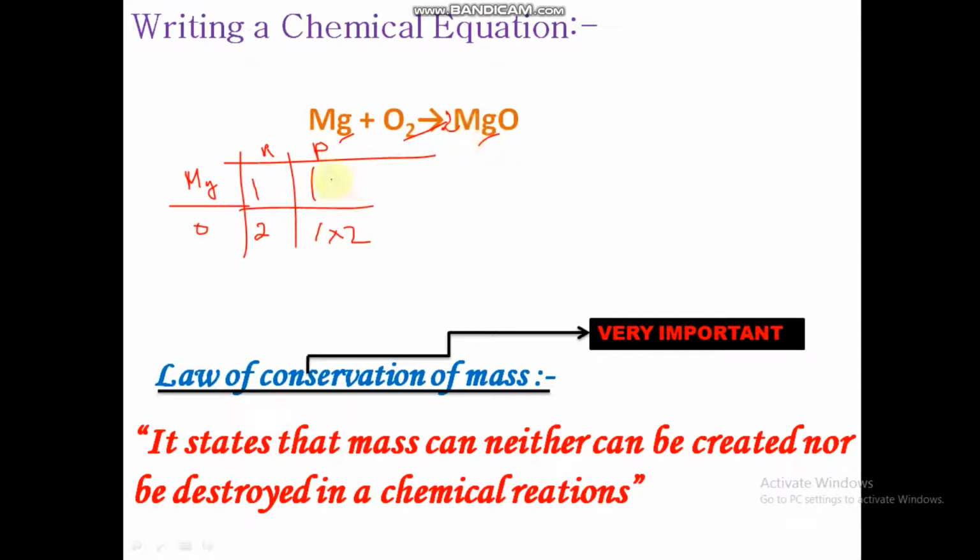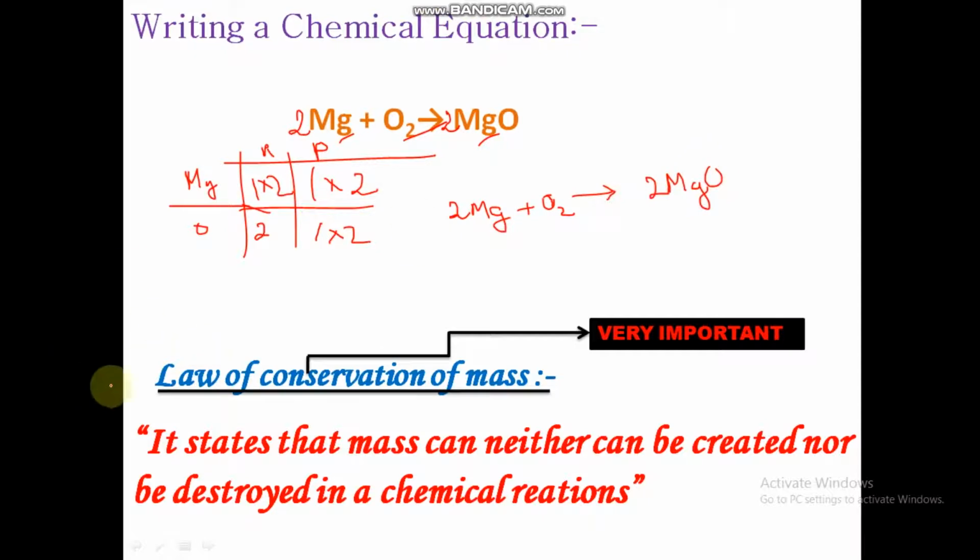Now here Mg also becomes 2. Mg is not balanced now, so I'll put a 2 here. Now it is balanced, so 2 Mg plus O2 gives rise to 2 MgO.